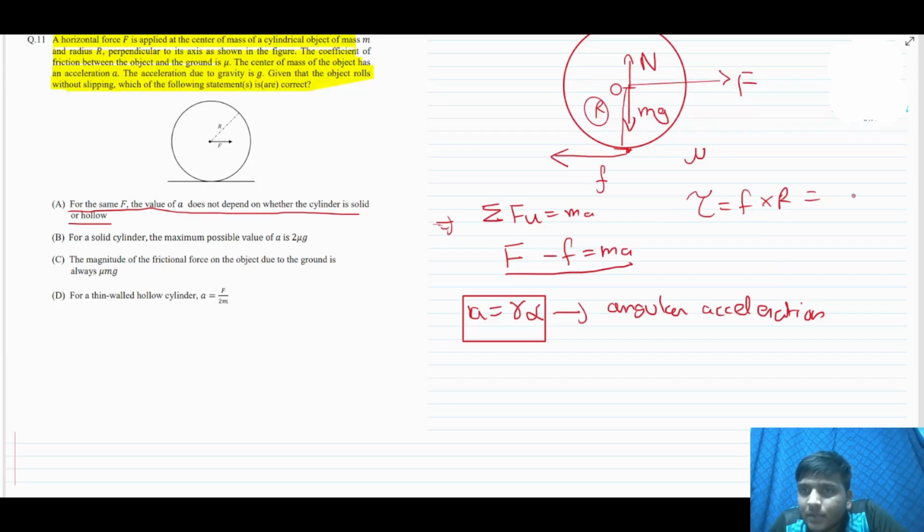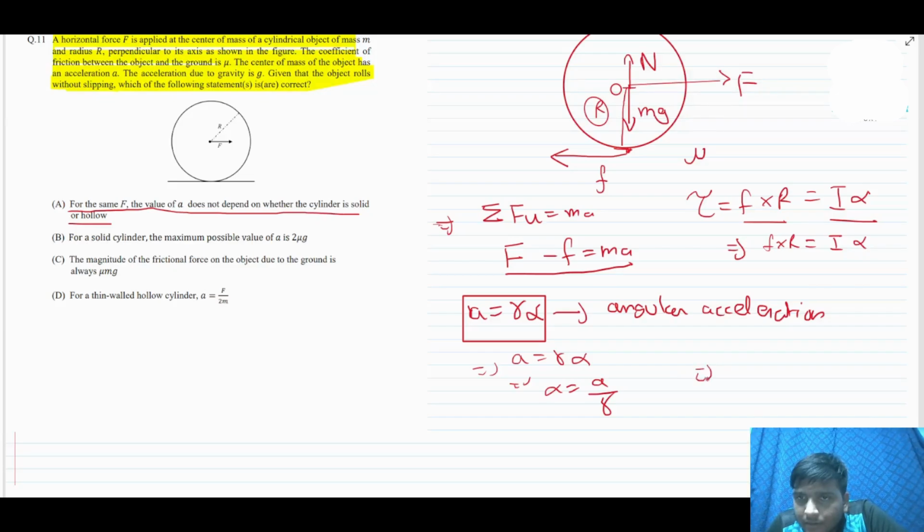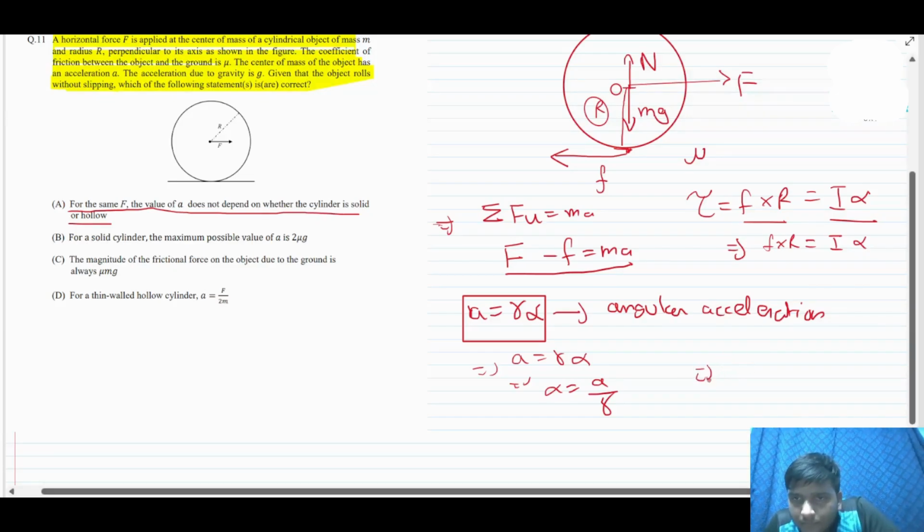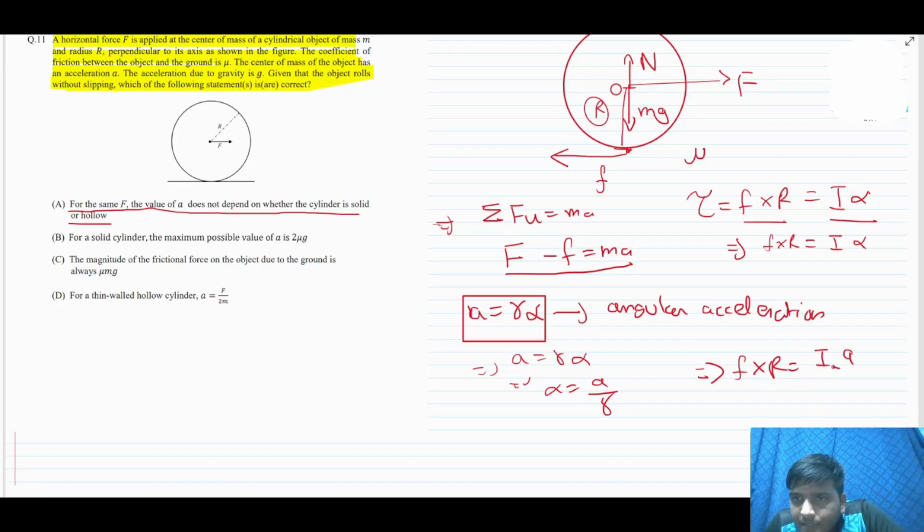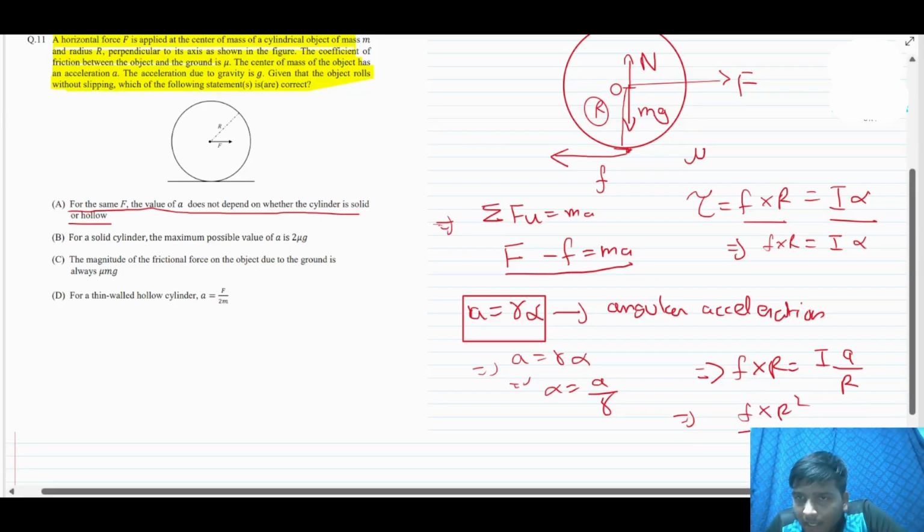And we know that torque is equal to I alpha. This is Newton's law of motion. f R is equal to I alpha. I depends upon whether it is a hollow cylinder or a solid cylinder. Now we have to find a. What is a? a is nothing but R alpha. So we can substitute alpha as equal to a by R. If we put it here, f into R is equal to I times a by R. Okay, so f R square by I is equal to a.